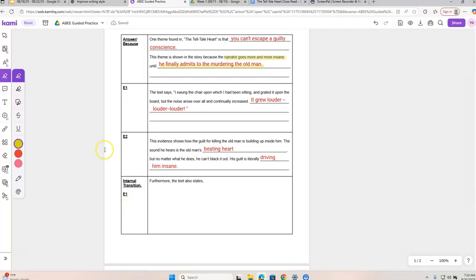I have already given you an internal transition. The internal transition is furthermore. And I've already given you a good sentence starter for your E1. Remember, E1 is your evidence. I put the text also states.